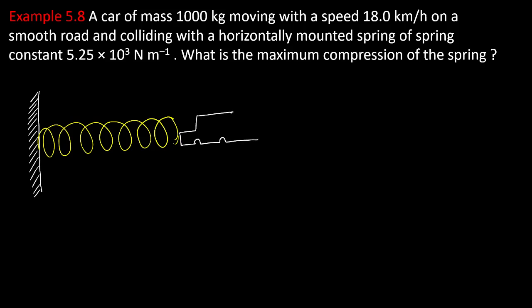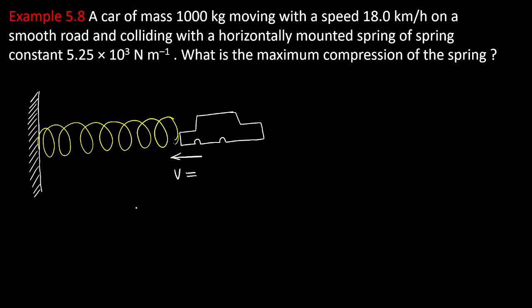All of you please listen, and ask me if you don't understand. The spring is not a small one, it's a very large spring. A car is approaching the spring, and the speed of the car is V equal to 18 km per hour.